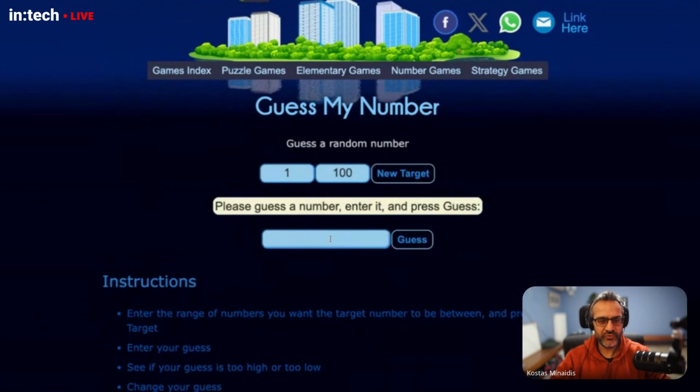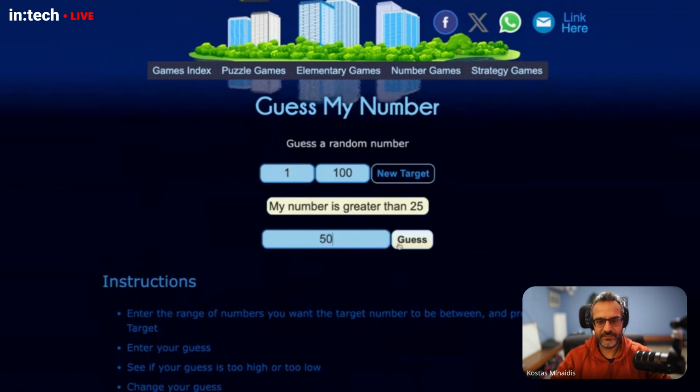And then you try to guess the number by, let me write 25, and pressing guess. And if you happen to find the correct number, it will say, of course, hey, you found the number, you win. But if you haven't found the number, it will either say that the picked number is greater than the one that you picked. So in this case, the number is larger than 25, or is less than the one I wrote down.